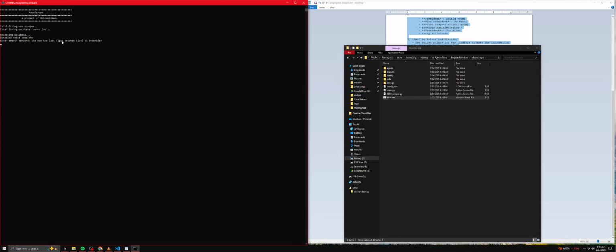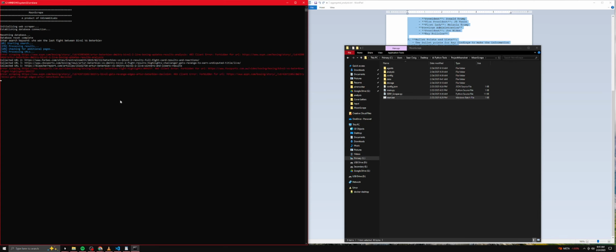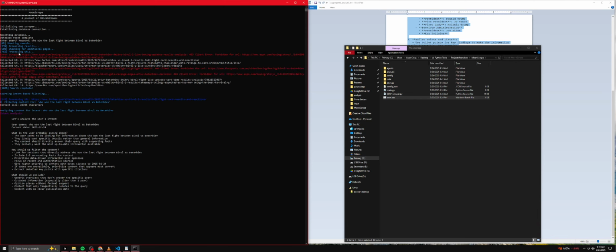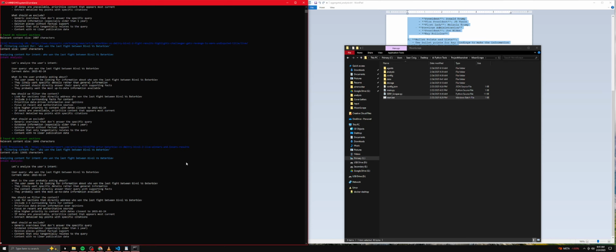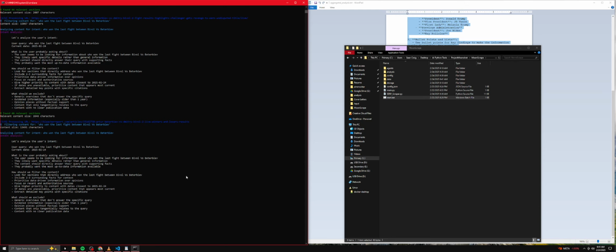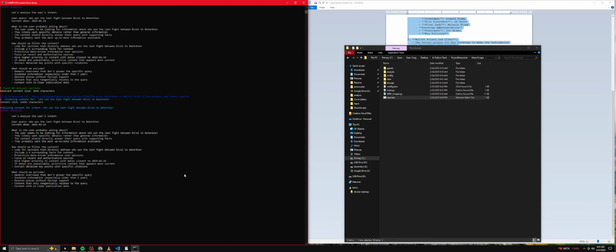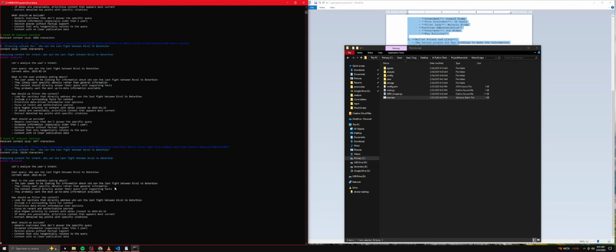Obviously this information is super new and it won't have that info in the LLM. Some errors are happening just because the URL can't be crawled from Beautiful Soup. I could probably bypass that with API stuff, but using Beautiful Soup works pretty well most of the time. And it's free, which is why I'm using it, because I'm bootstrapping everything here. We're doing that, and once again it's going through all the data and breaking it down.